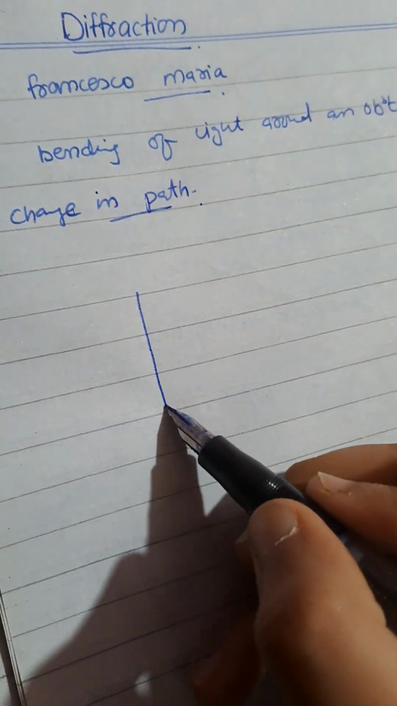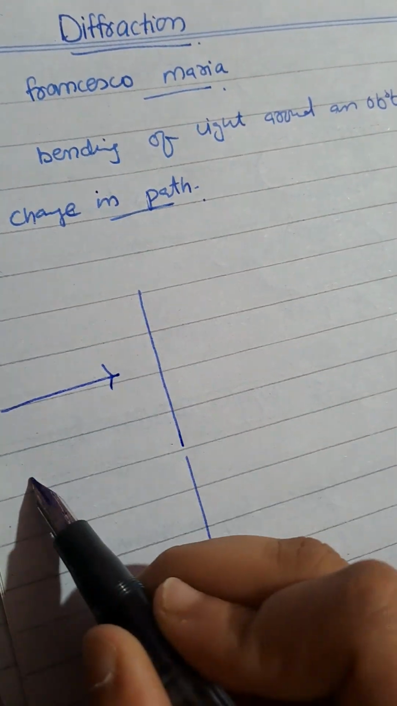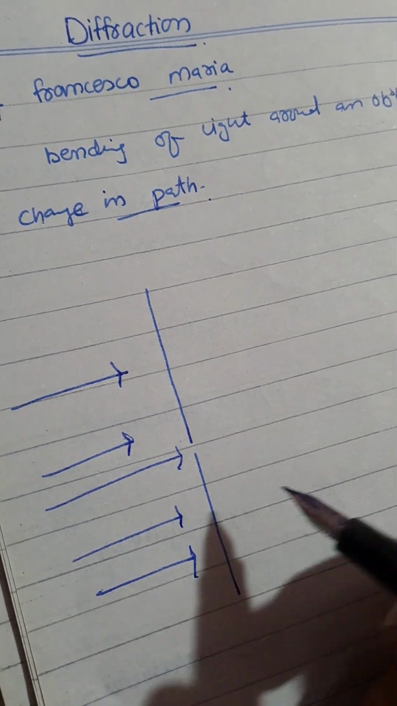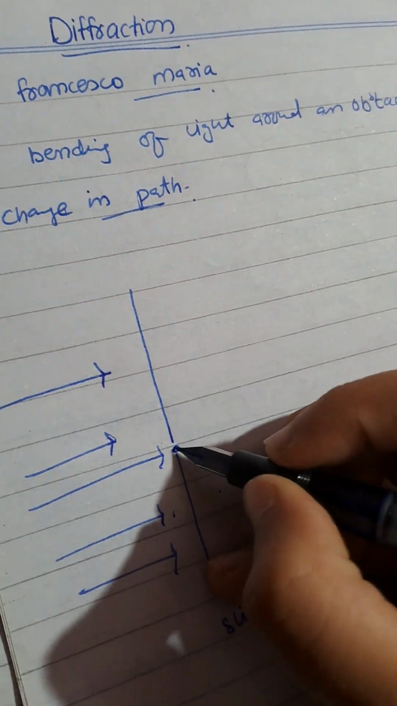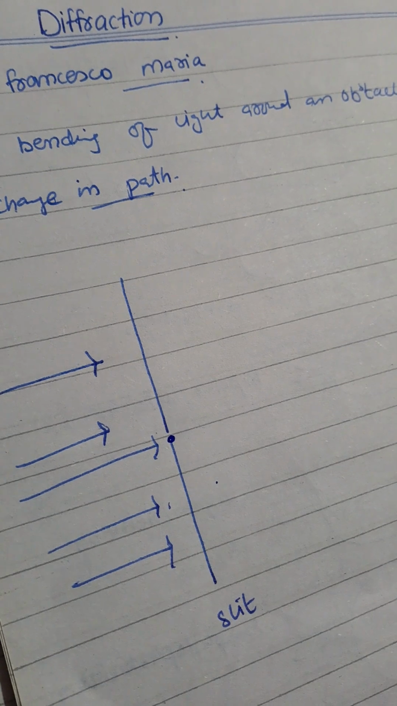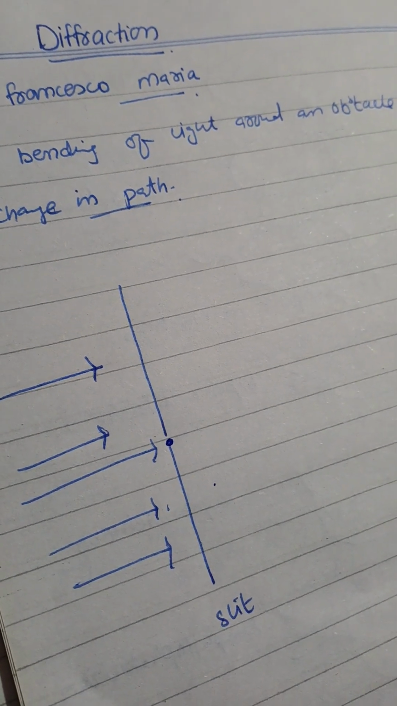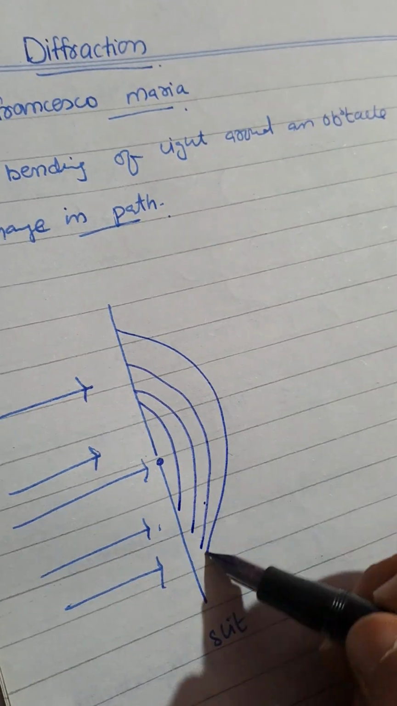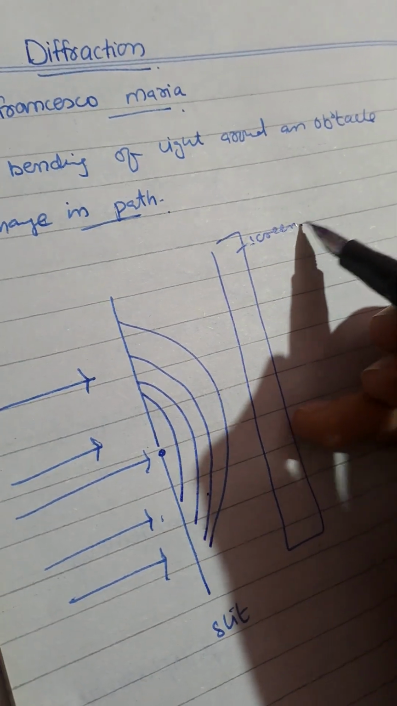So for example, consider that there is a screen. This is a slit, and where are the rays? Rays are passing through this. As we know, when the rays pass this slit, will the rays travel in a straight line or in spherical? So we know that the ray will change its path and it will travel into spherical, like this, and we have the screen right over here.